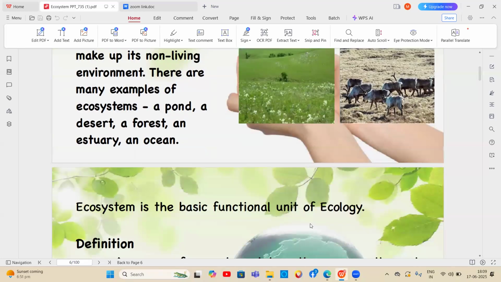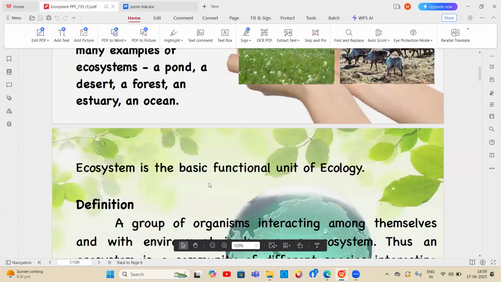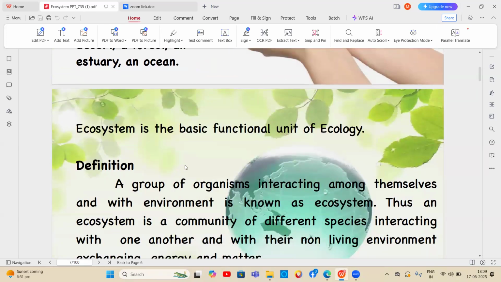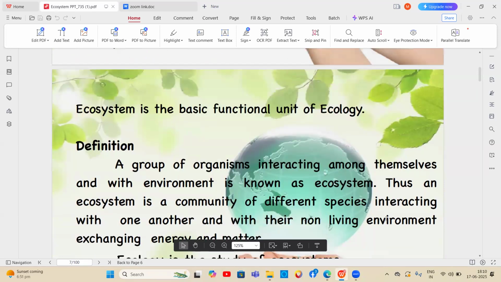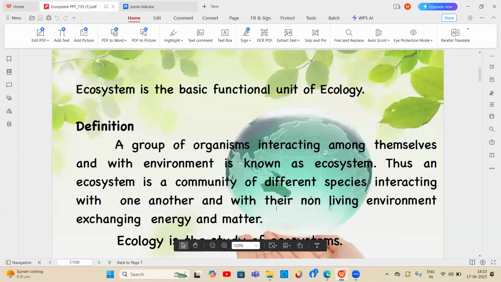The ecosystem is the basic functional unit of ecology. An ecosystem is a group of organisms interacting among themselves and with the environment. Thus an ecosystem is a community of different species interacting with one another and with their non-living environment for the exchange of energy and matter.